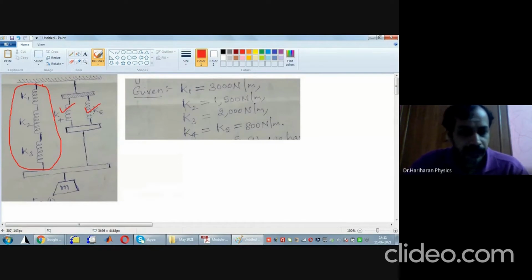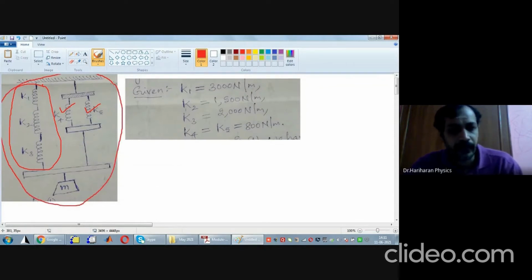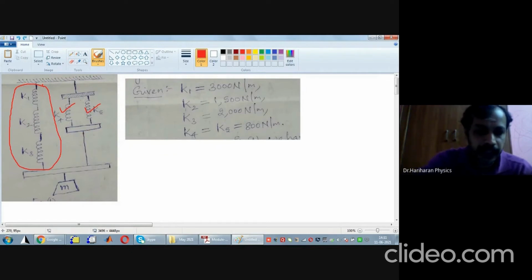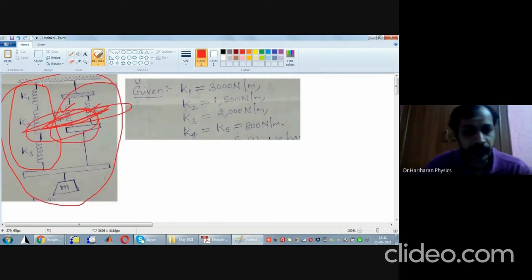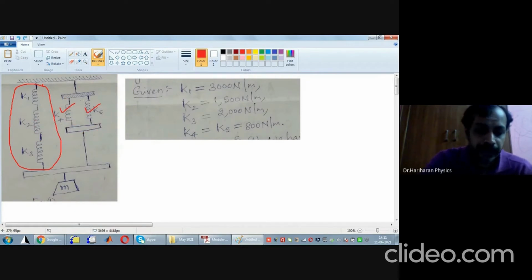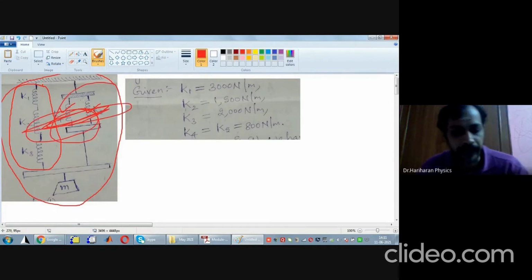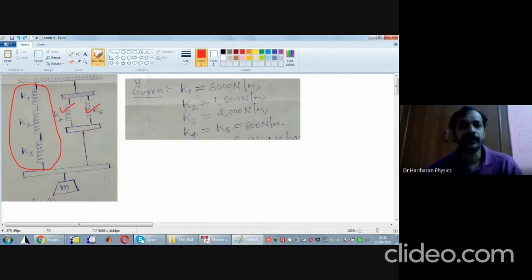So what is our goal? If five springs are arranged as shown in figure 1, you have to find the effective spring constant of this entire combination. Is this clear? Our goal is to find the effective spring constant of this entire spring combination. Now, first let us see what values are given to us.